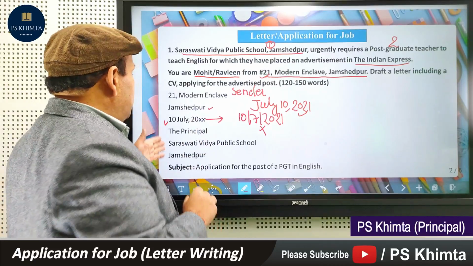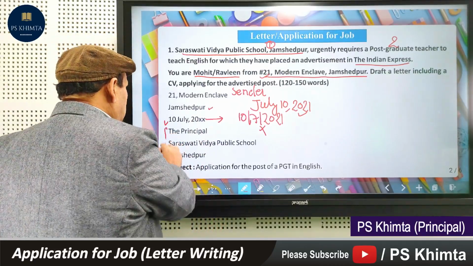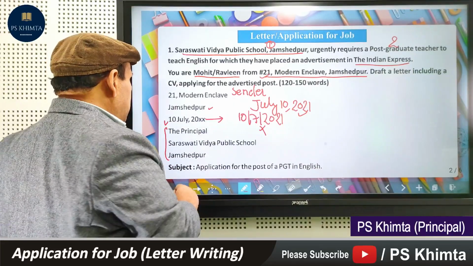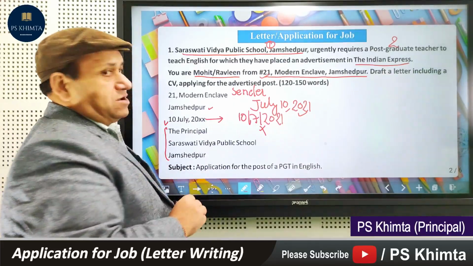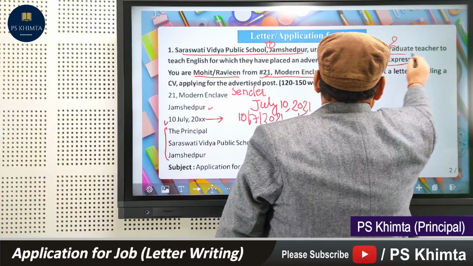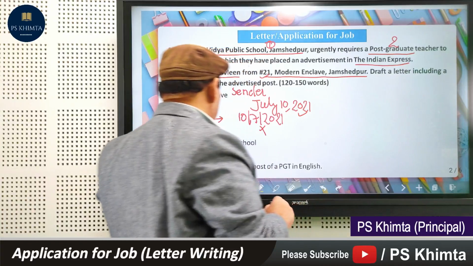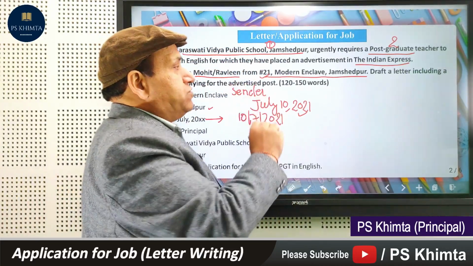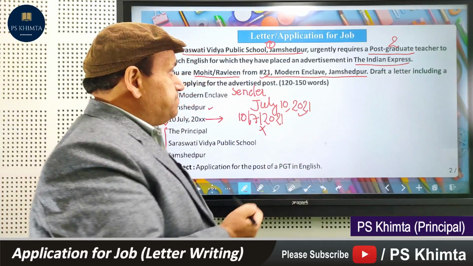And then the name of the principal or the school, that is Saraswati Vidya Public School, Jamshedpur, and then go for the subject. Naturally, what is the subject? The subject is at number 2 here. This is postgraduate: application for the post of PGT in English. Postgraduate means PGT in English.